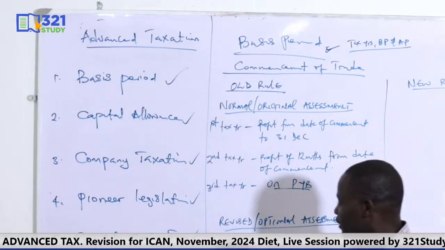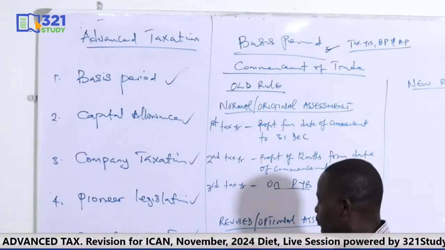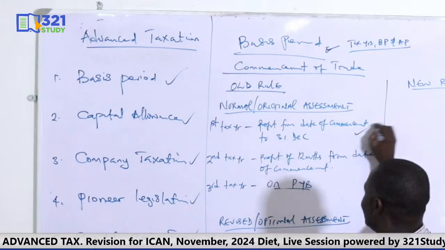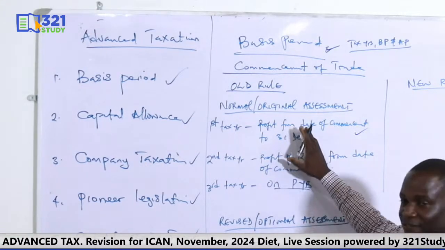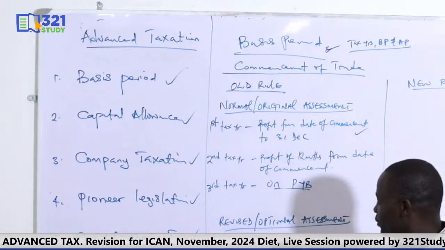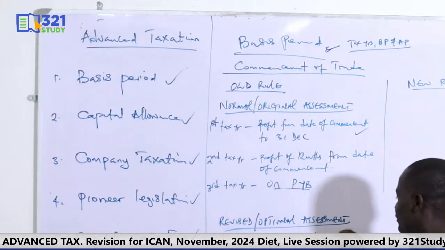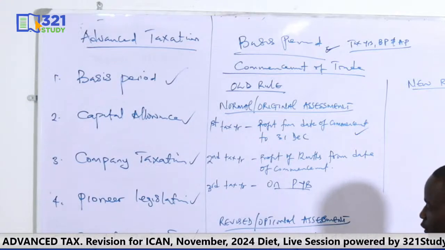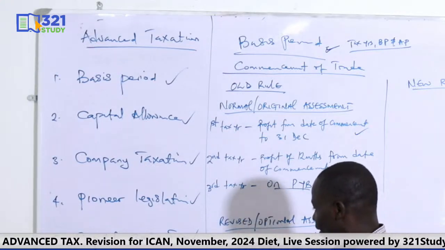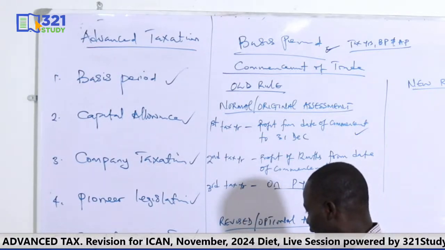In the first year of the revised, it is the same as the first year of the normal. That means we also tax profits from date of commencement to 31st December of the year of commencement. But where you have the difference between the revised and normal is in the second and third tax year.